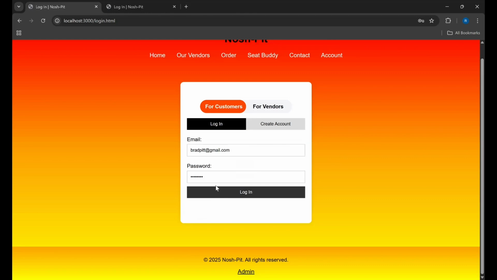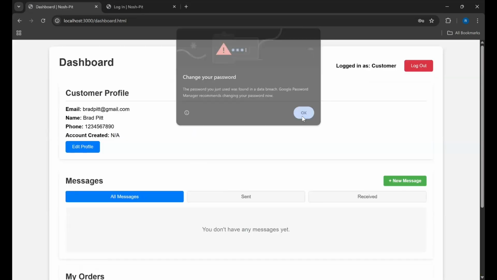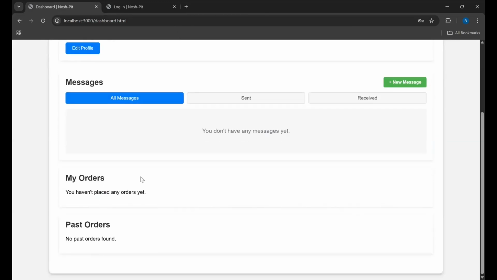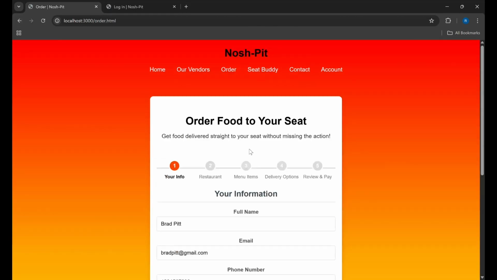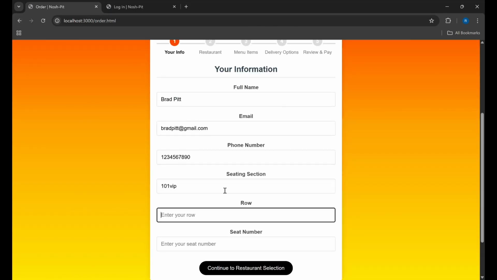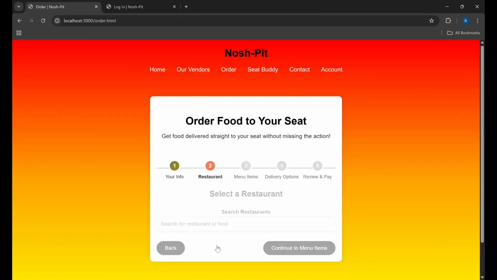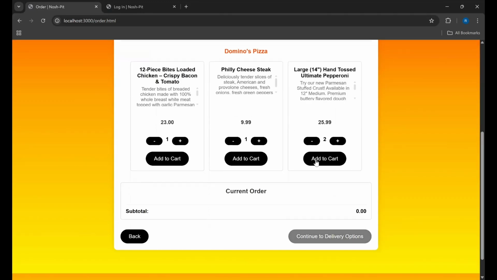Now that we've created the account, let's go ahead and log in and show the profile information. Here we can see all of this information, including any messages to send to restaurants and current and past orders. Let's place an order for Brad Pitt now. Since Brad Pitt's kind of hungry, let's get him 2 pepperoni pizzas.